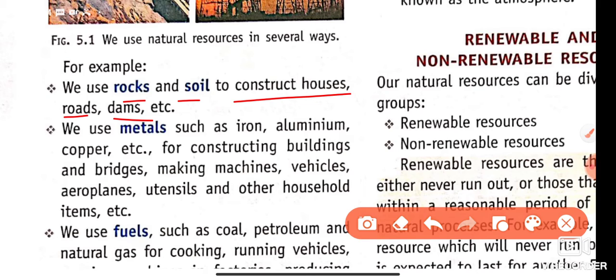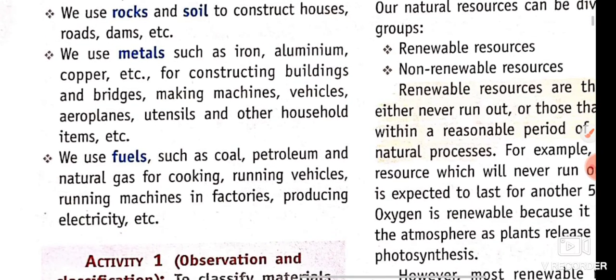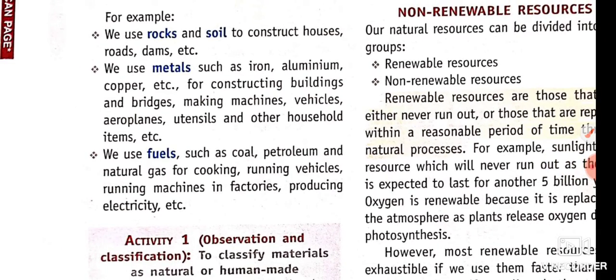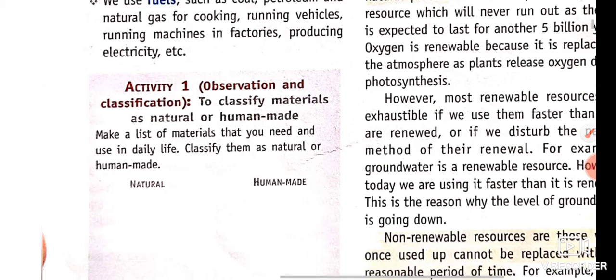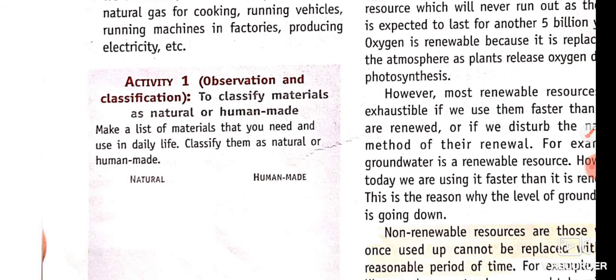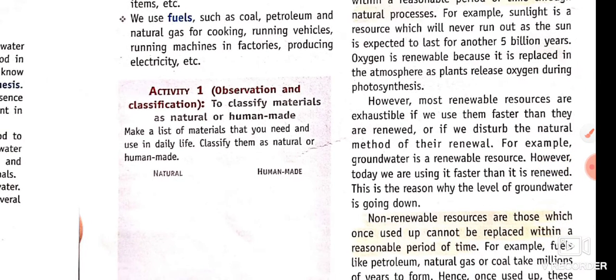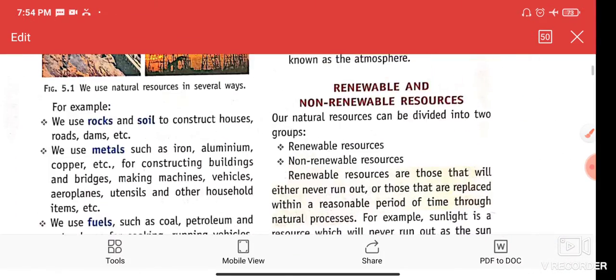We also use metals such as iron, aluminum, copper, etc. for constructing buildings, bridges, making machines, vehicles, aeroplanes, utensils, and other household items, and we use fuels such as coal, petroleum, and natural gas for cooking, running vehicles, running machines or factories, producing electricity, etc. These are some examples of utilization of resources, beta. For this, you do an activity and make a list regarding this and observe the list.